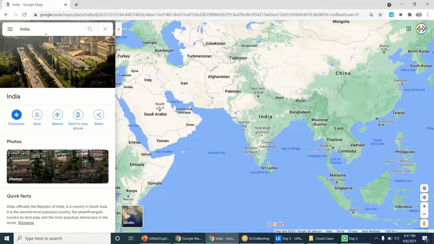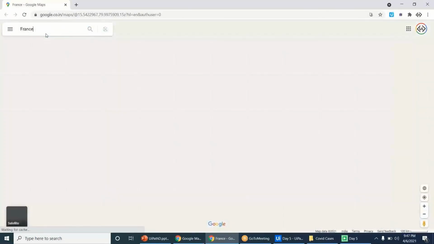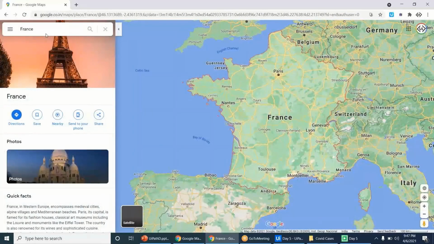So it is doing up to all the countries, and they are done because we are in the for each row activity.